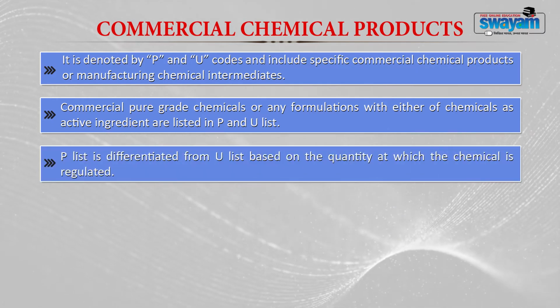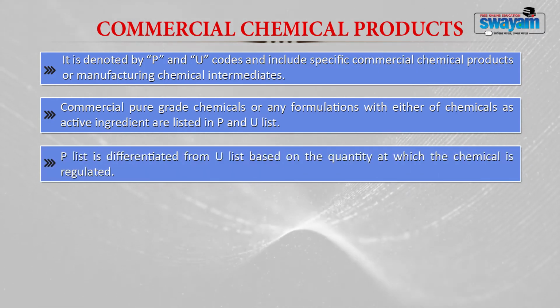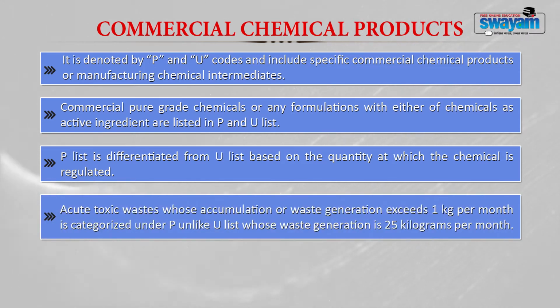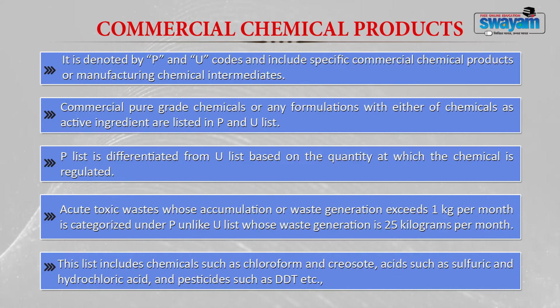Now the P list is generally differentiated from the U list based on the quantity at which the chemical is regulated. Now the acute toxic waste whose accumulation or generation exceeds 1 kg per month are categorized as P, unlike your U list where the waste generation will be higher, that is 25 kilograms per month. This list includes chemicals like your chloroform, creosote, acids such as your sulfuric acid, hydrochloric acid, pesticides like DDT which are generally used in larger proportions.